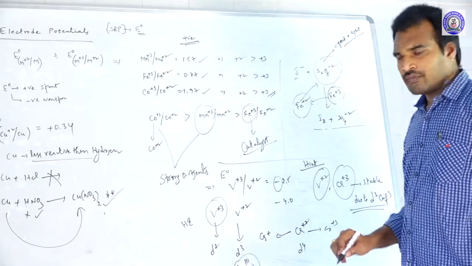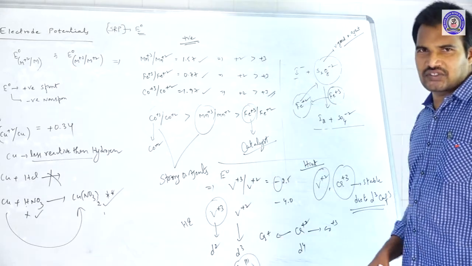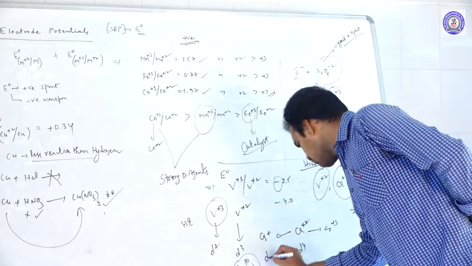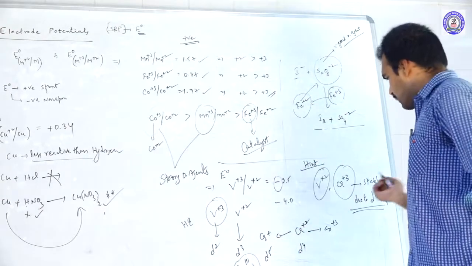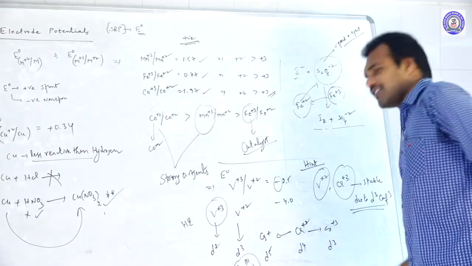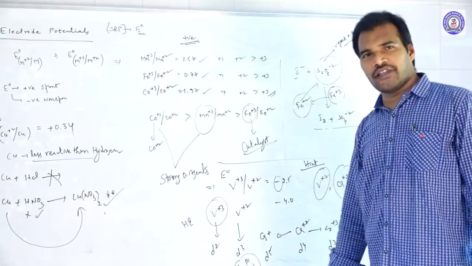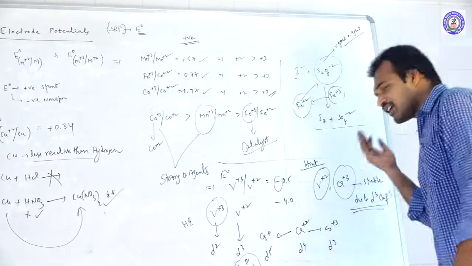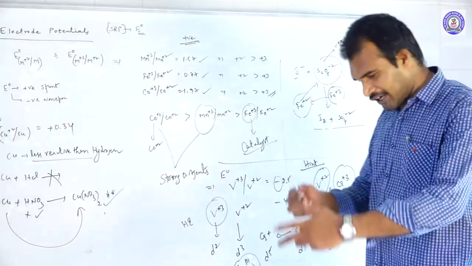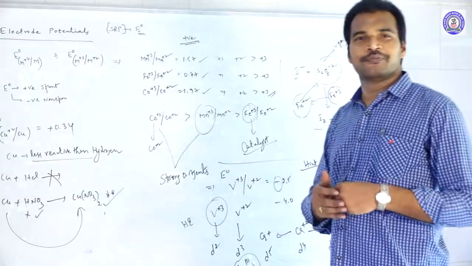If it converts into Cr+, it becomes d5. If it becomes Cr+3, it becomes d3. So if it goes to the left side, half filled stable configuration. If it goes to the right side, d3 stable configuration. Now tell me to which side it will go?